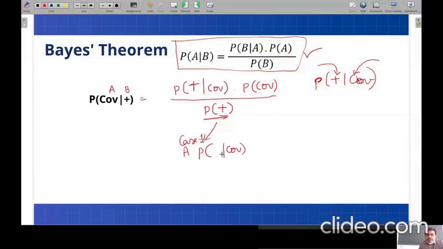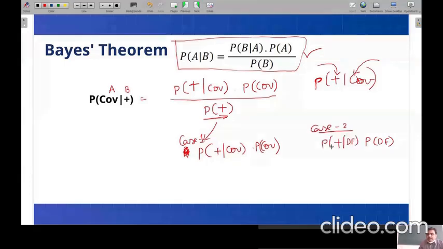This is one type of positive. The other case is a person who is disease free, but whether the test gives a positive or not. So finally, this denominator is the total probability of being positive.